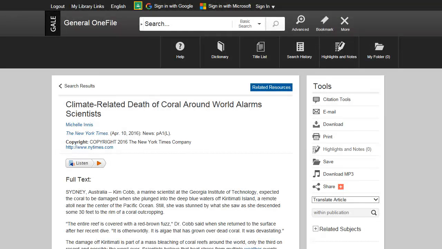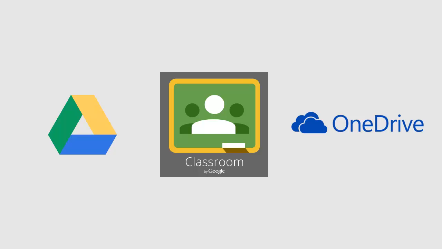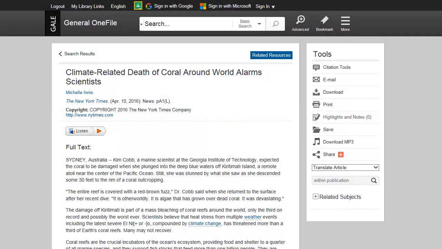Now we'd like to spend a little more time on some tools especially useful to teachers and librarians. Each resource has built-in integration with Google Drive, Google Classroom, and Microsoft OneDrive to allow easy sharing with students. To share content to your Google Classroom stream, simply click the Classroom icon in the banner and follow the instructions.